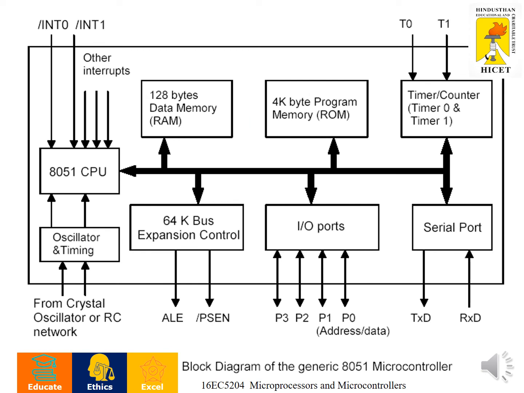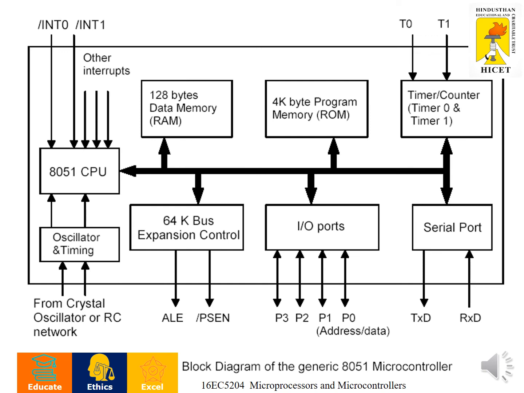This block diagram shows the 8051 microcontroller. It consists of two 16-bit timers, T0 and T1. We can split these 16-bit timers into two 8-bit timers, namely TH0, TH1, TL0, TL1.